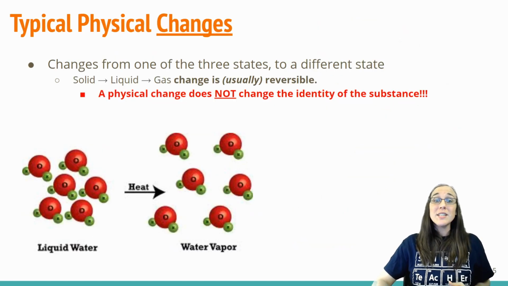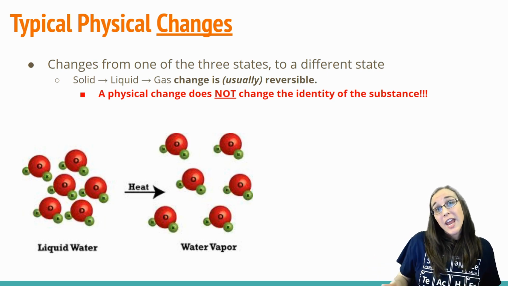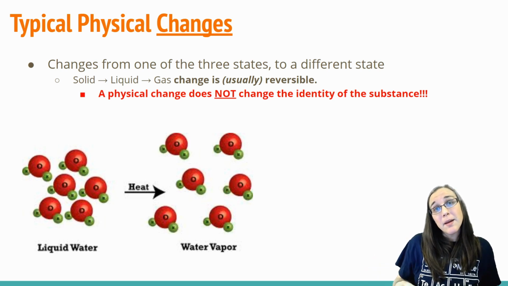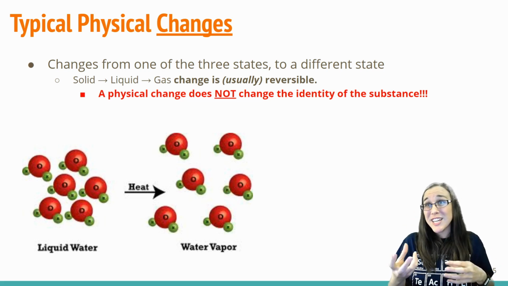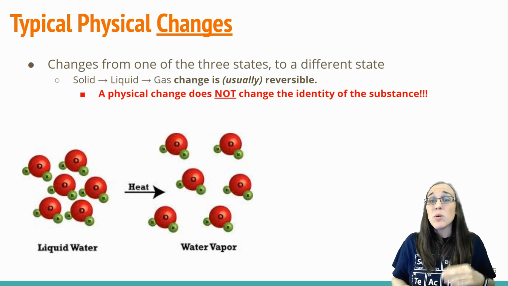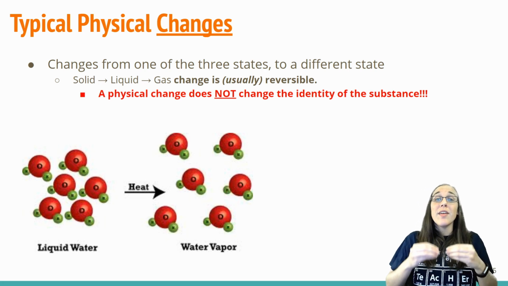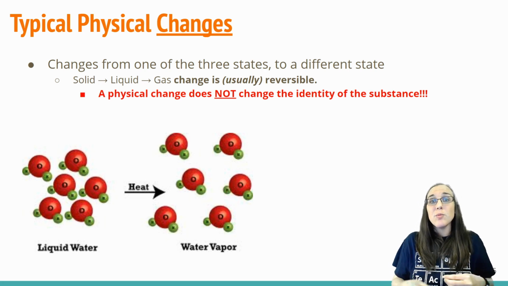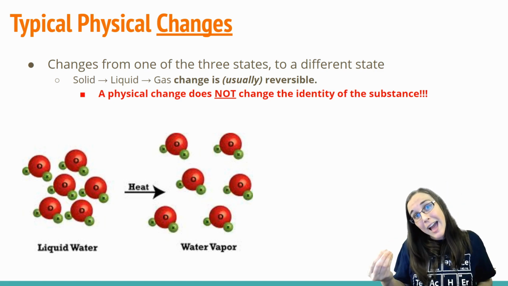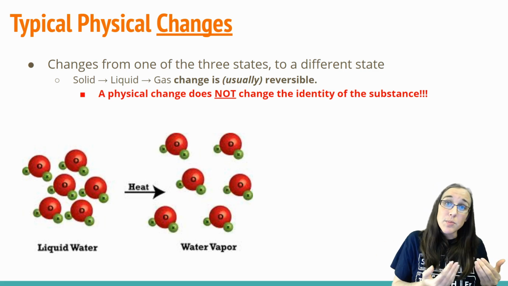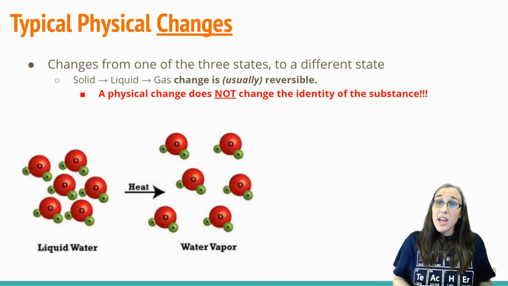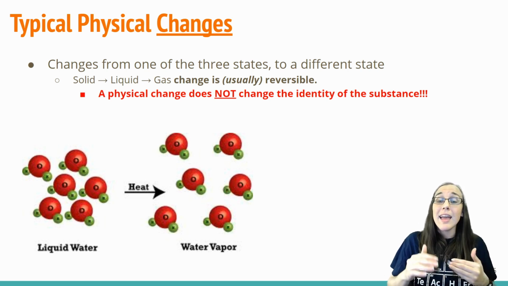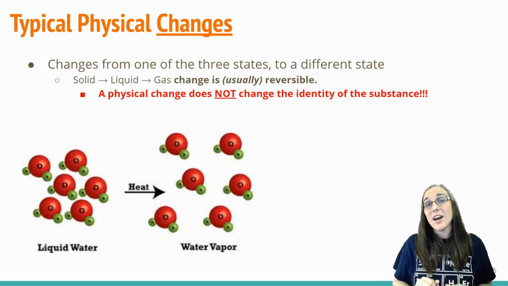There are also physical changes. When we can change something physically, it's typically by changing its state. Now, I'm not saying like how we just moved from Arizona to Virginia. We're not talking that kind of change of state. We're talking a change of state of the chemical, of the matter. In other words, if you can change it from a state that's a solid to a state that's a liquid to a state that's a gas, those are typically reversible changes. Therefore, they are physical changes. A physical change is typically reversible, and it does not change the identity of the substance.